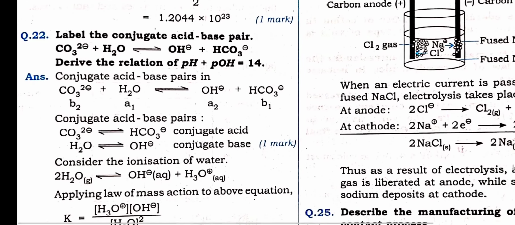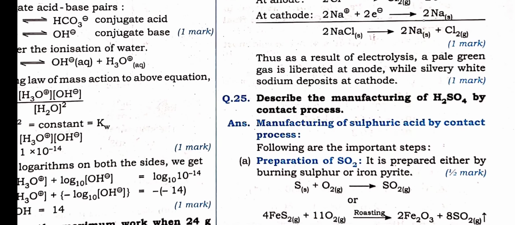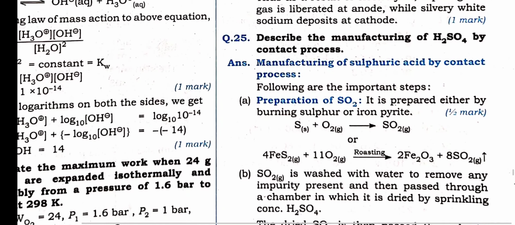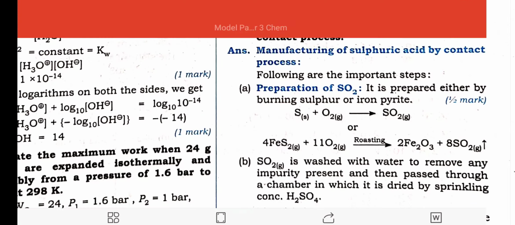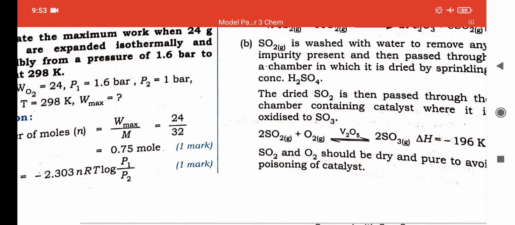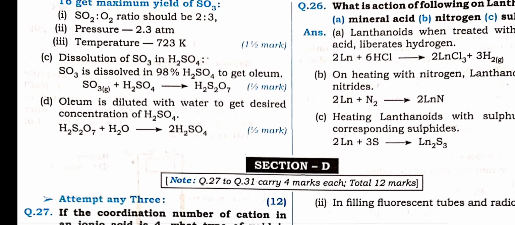Electrolysis of molten NaCl. This question is expected 99%. Explain the electrolysis of molten NaCl, what I have explained in the chapter previously in the lockdown. Describe the manufacturing of sulfuric acid by contact process. This also you prepare, this question 25 number, very important. Contact process can be asked, clear.